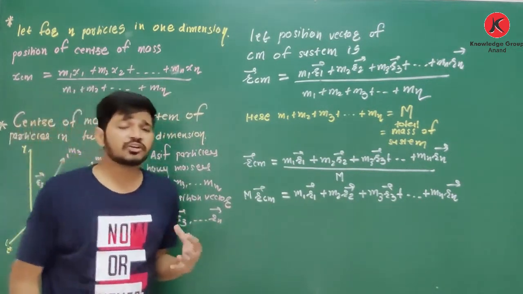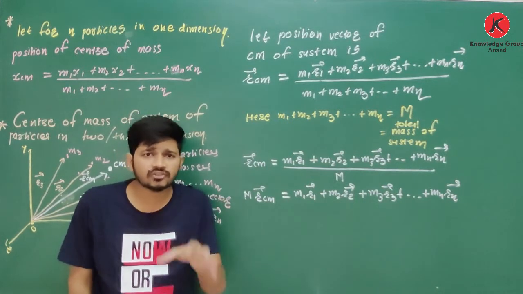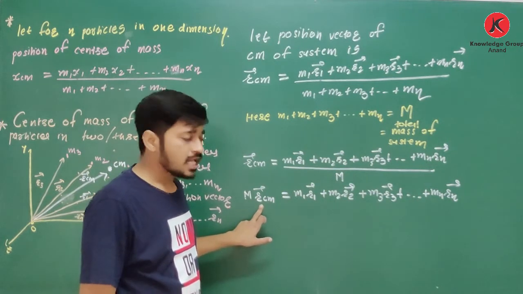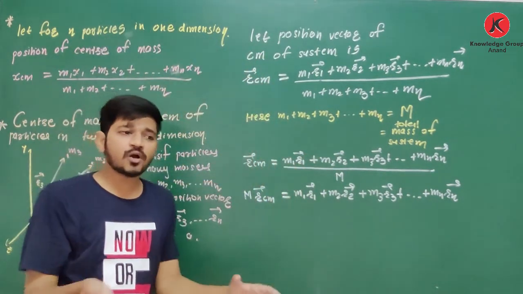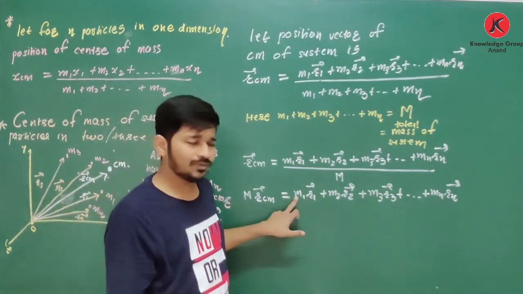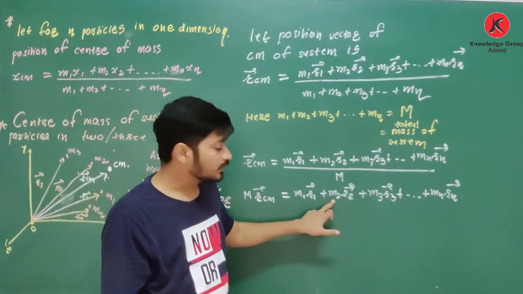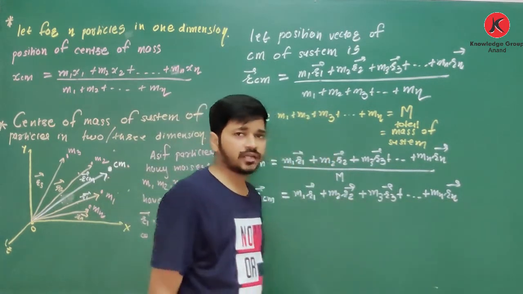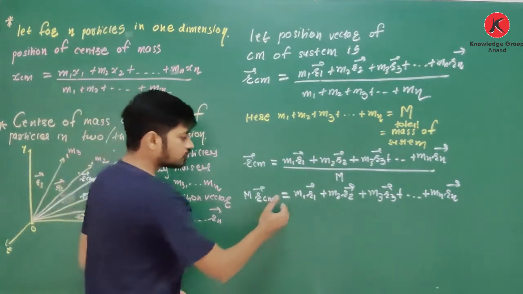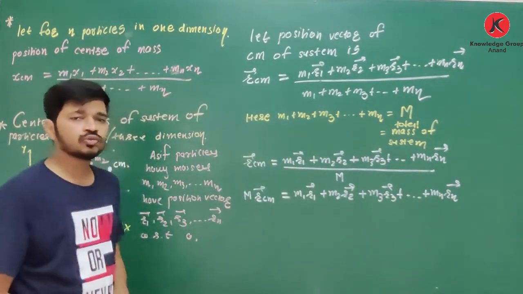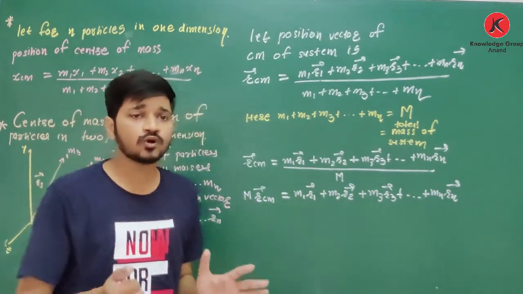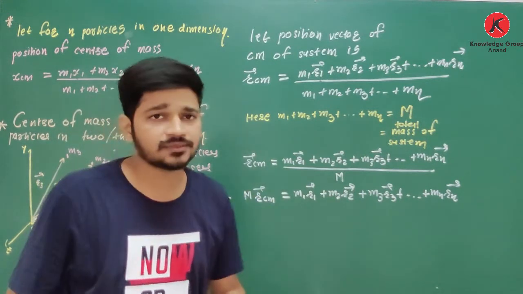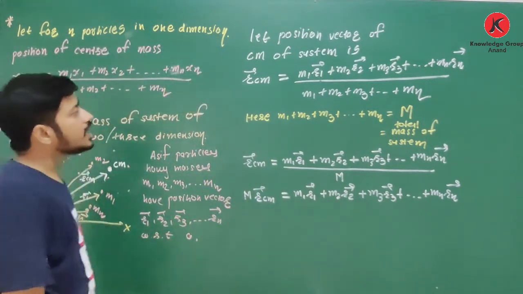Now what is meaning of this equation? See, what is center of mass? It is a point where whole mass of system is to be concentrated. Whole mass means M, and its position vector is r center of mass. Now this whole system is made up of different particles. Particle having mass m1, its position vector. Another particle, its mass, its position vector. So how to remember this equation? This side you have to take particles, and this side you have to write for total object, whole system. That is mass of whole system and position vector of center of mass. Clear? So yes, you have to remember these two cases.